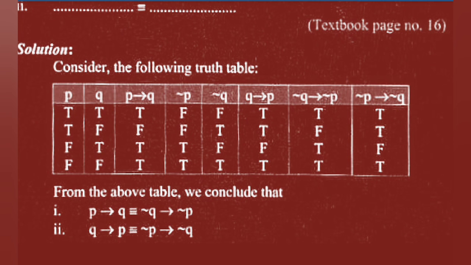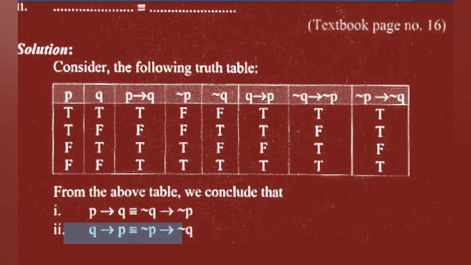Since, from the above table we conclude that first, P implies Q is equivalent to negation Q implies negation P. See here, this statement P implies Q is equivalent to negation Q implies negation P. Means these two columns have the same truth values. Since this statement is equivalent.